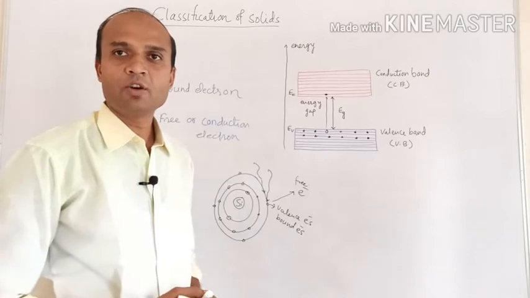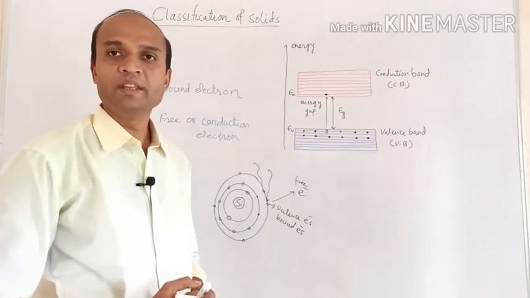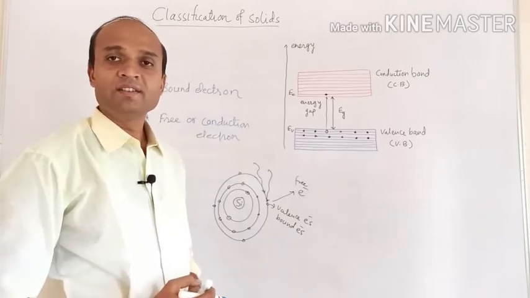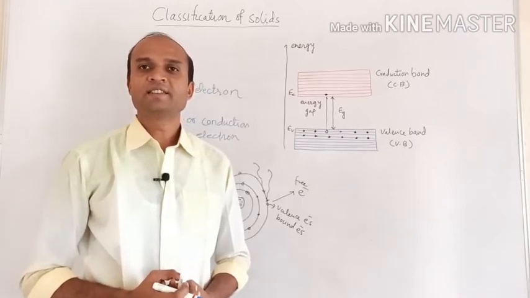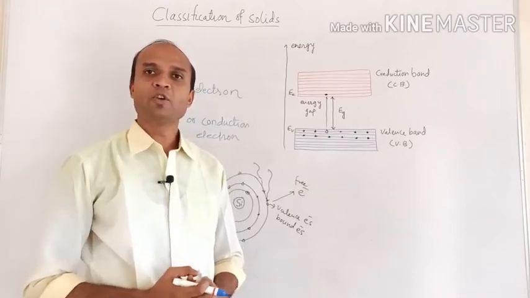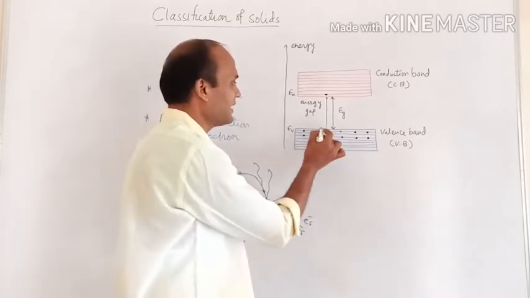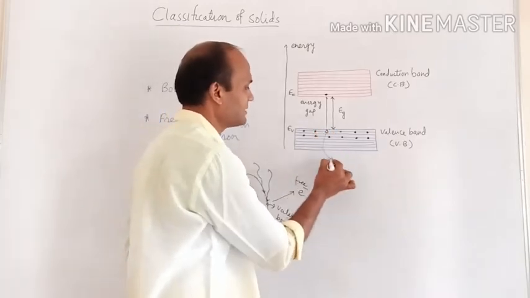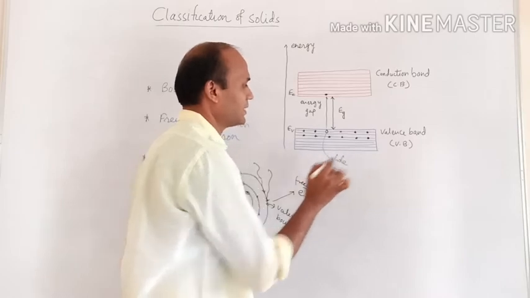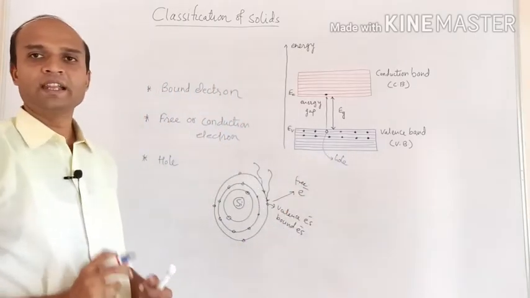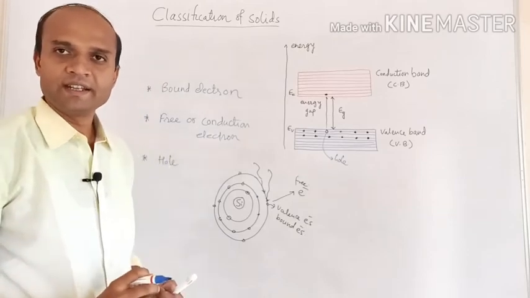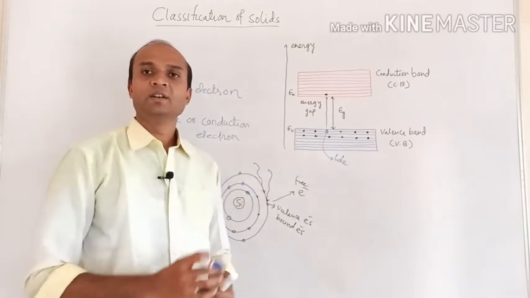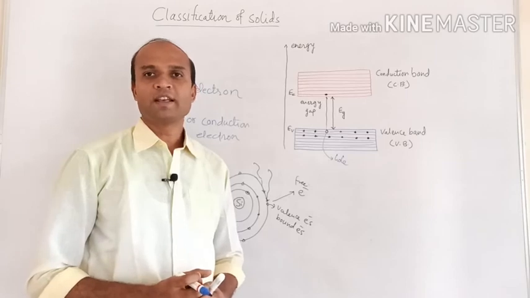This is the vacancy of electron, means vacancy of negative charge, and vacancy of negative charge acts as a positive charge, and this deficiency or vacancy of electron which is created in valence band is called as the hole. The vacancy of electron or deficiency of electron created or generated in a valence band is called as the hole.